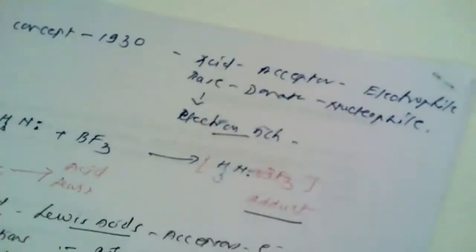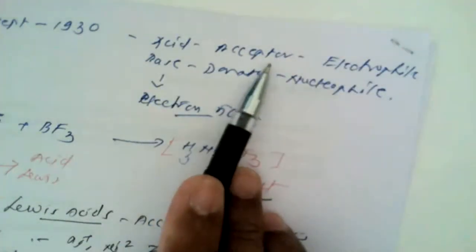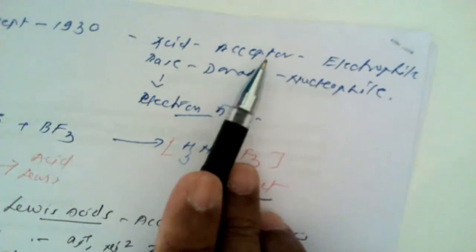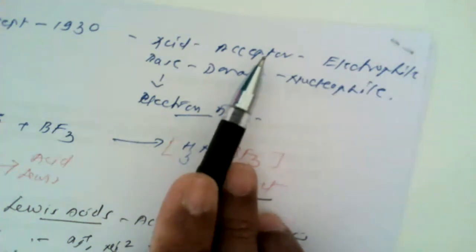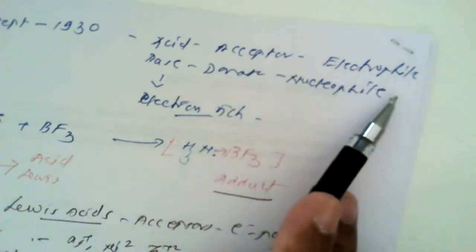So from this we can conclude that the Lewis concept explains that an acid is an acceptor of electrons. That means it is an electron deficient compound which always has attraction for electrons, so it loves electrons, hence it is known as the electrophile.